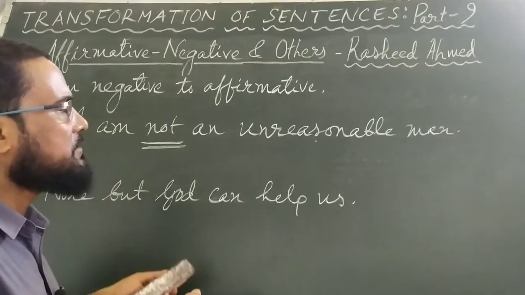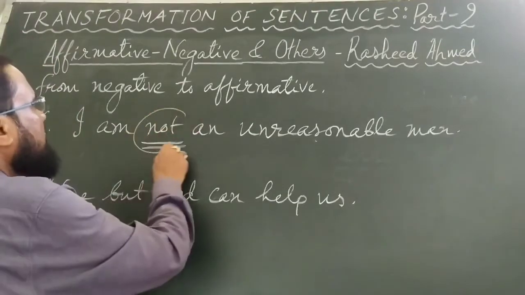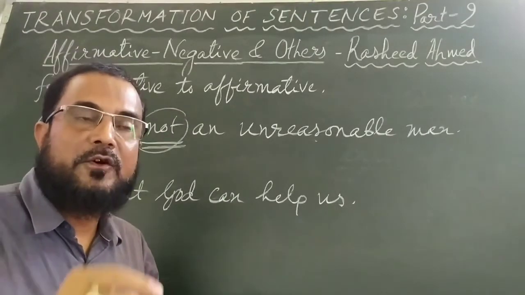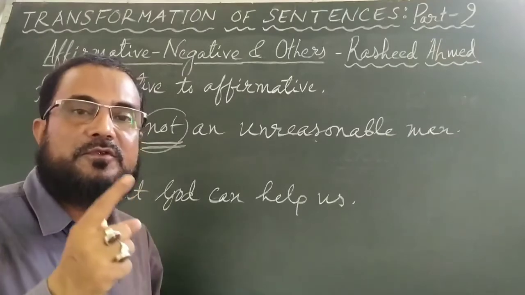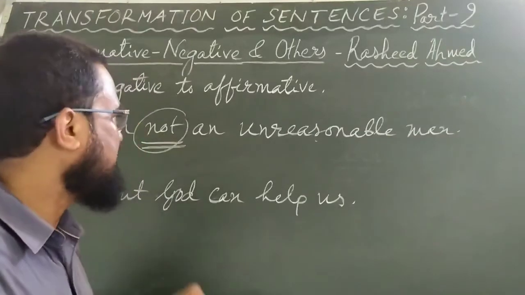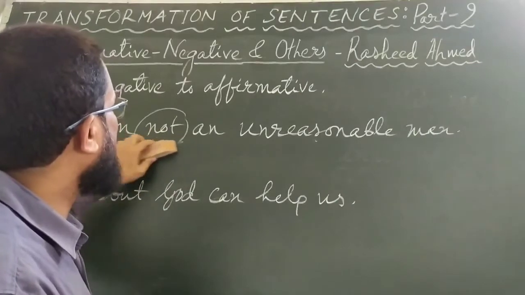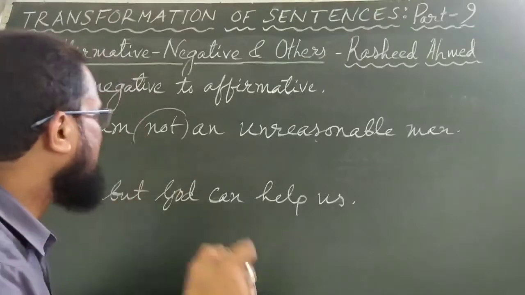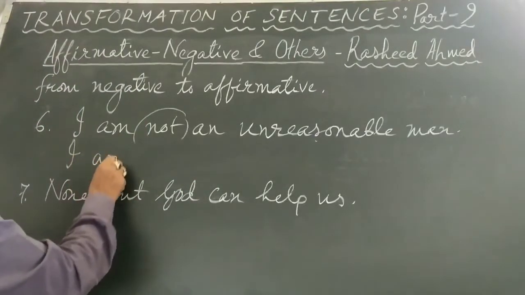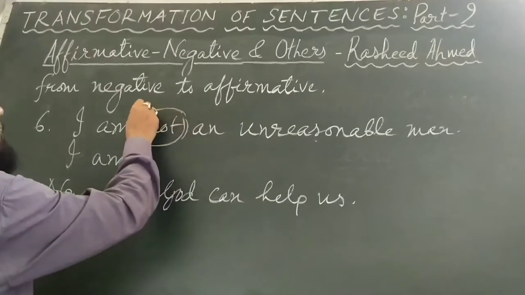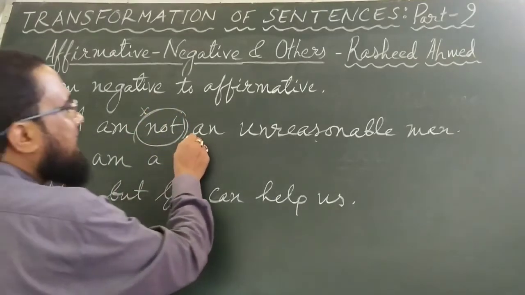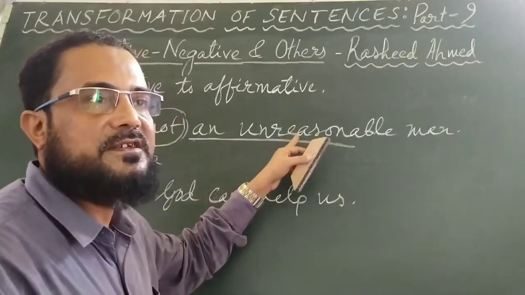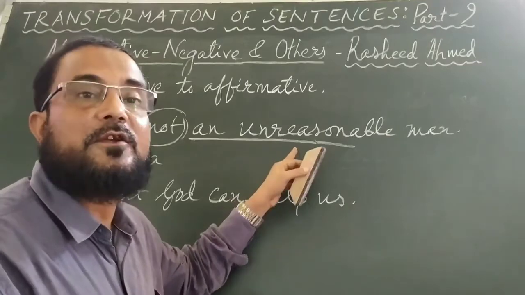If you say I am not an unreasonable man and just remove not, it will not become a proper affirmative. Just by removing not you cannot make it affirmative, and just by adding not you cannot make it negative, because you have to think that the meaning should not be changed. Of course not will be removed, but removing not is not the only thing. You have to do something else. I am, not will be removed. I am an unreasonable. When you remove not, at the same time the word unreasonable should be changed into a different form. Its antonym should be used.